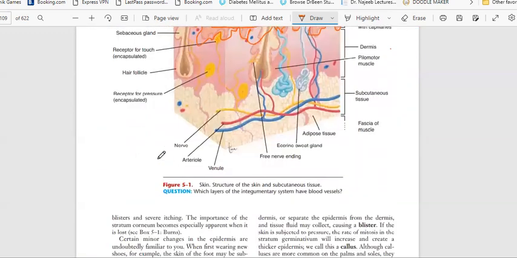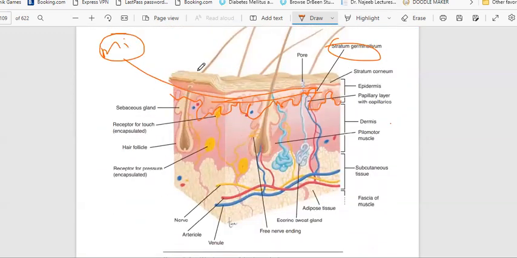So cell division will happen here, and as the distance from the capillaries increases, circulation will not happen.